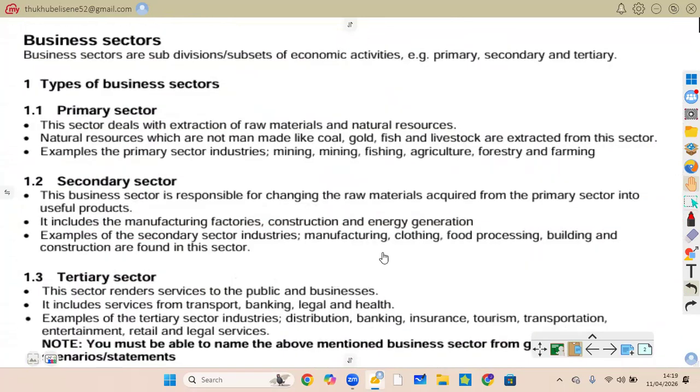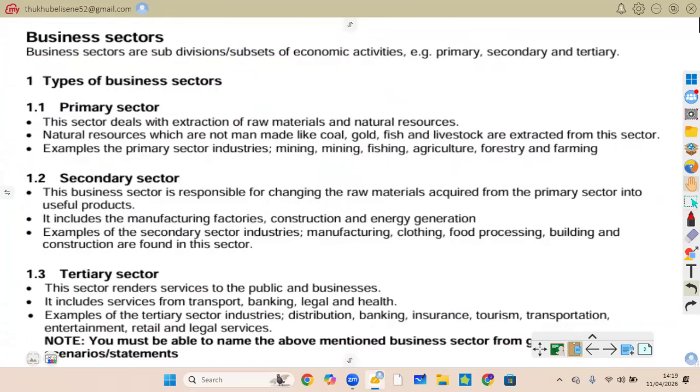Now let us move on to business sectors. As it says, business sectors are subdivisions or subsets of economic activities. Like we've said, examples are the primary, secondary, as well as the tertiary sector. Those are the examples of business sectors. Now let us look at the types of business sector.